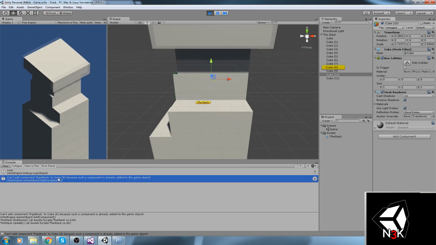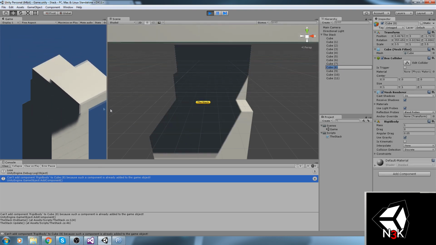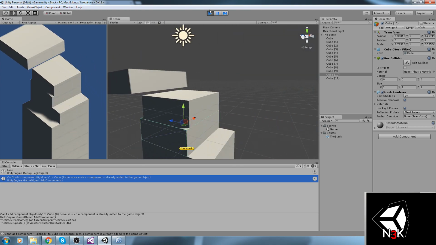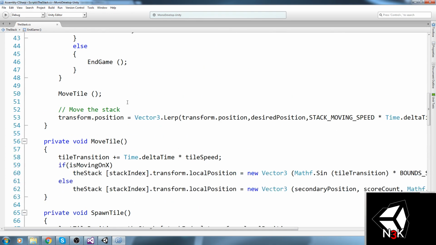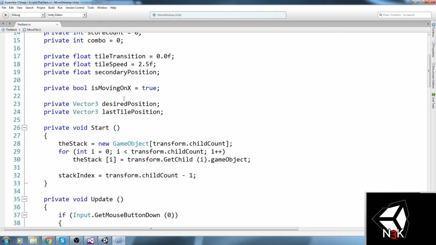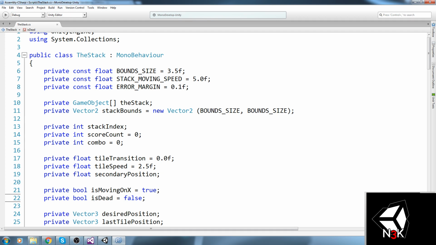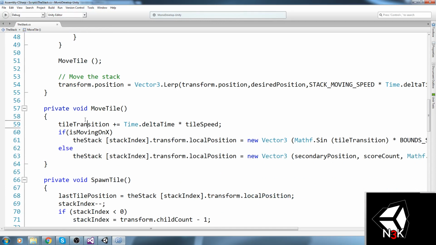Lose. We can't add this because the component is already there. And yeah, it does have a rigid body because it's acting a little bit weird, but then we should stop our function move tile. So I'll just go ahead up here, private bool game over is equal to false.